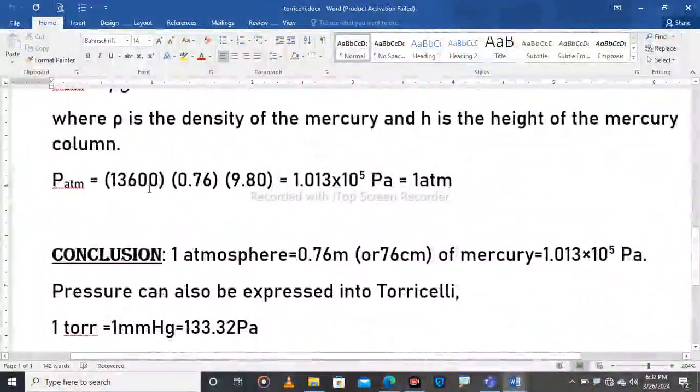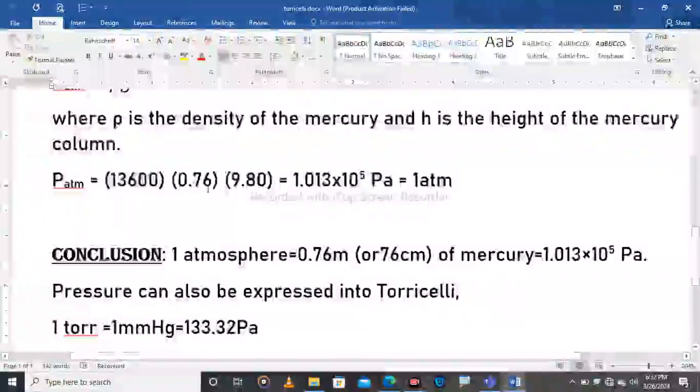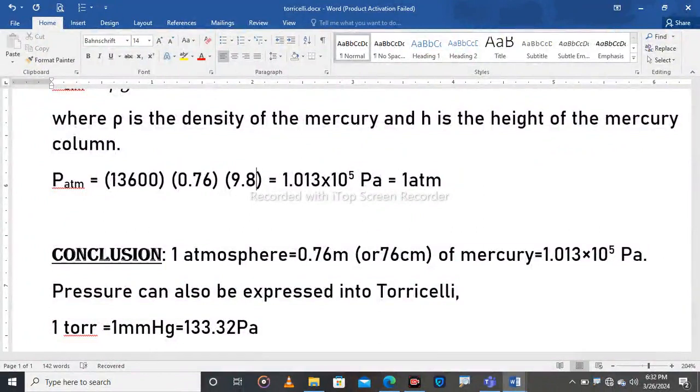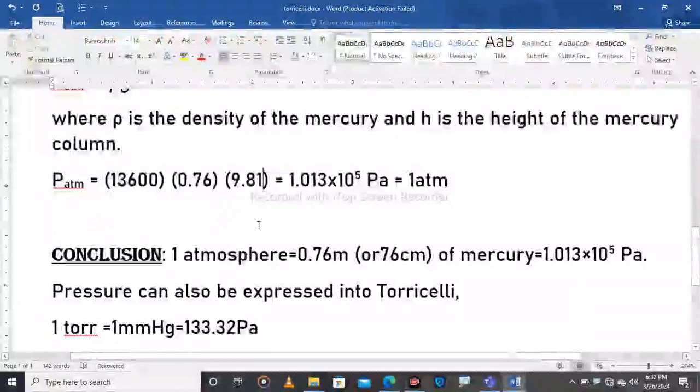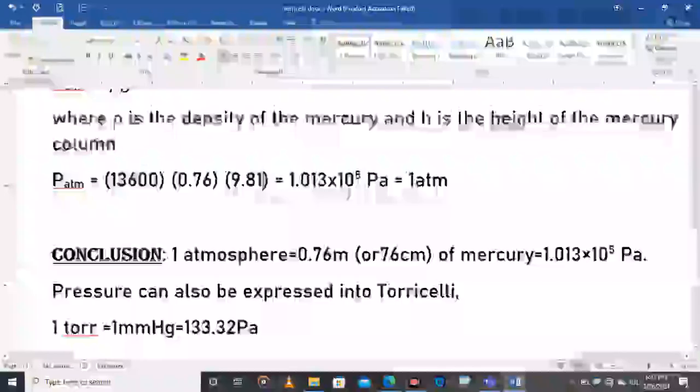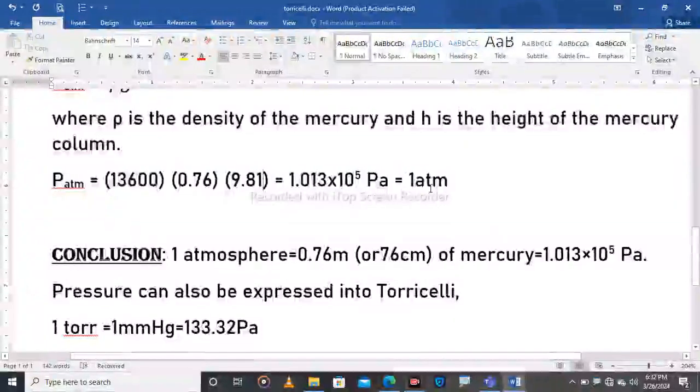This is the density of mercury, this is the height of mercury in the tube, 76 centimeters or 0.76 meter, and this is gravity. You can even use 9.81, and by multiplying all those numbers, we find that the atmospheric pressure is equal to 1.013 times 10 power 5 Pascal, and then this is given a new name.